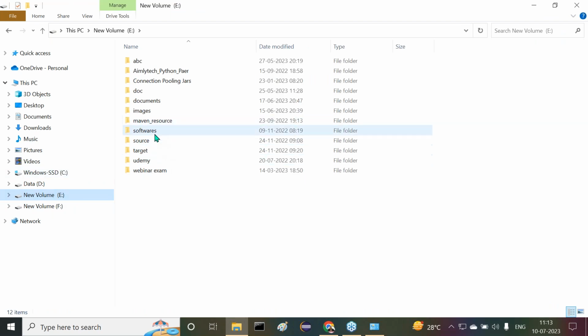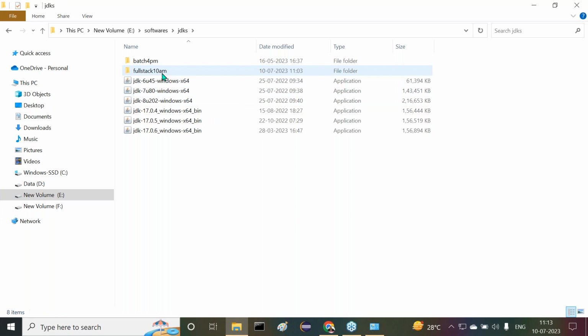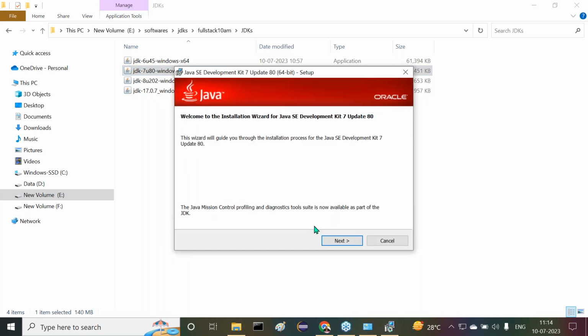E drive. Inside the E drive, softwares. Inside the softwares, JDKs. Now inside this full stack Java 10 AM JDKs, here we have all the content. Now, Java 7 I want to install, just double click on it. See this, now I'm not preparing documentation, directly I'm going to click on it.